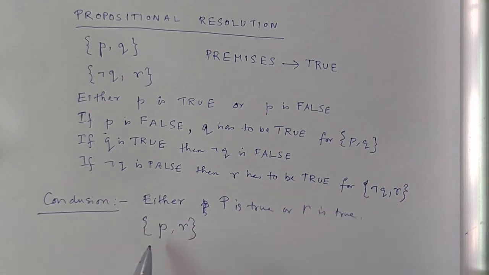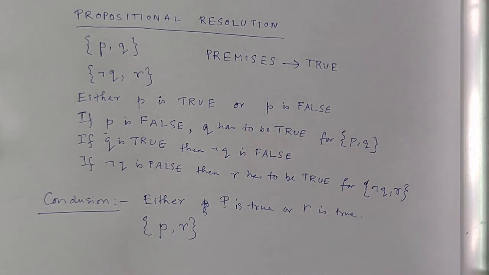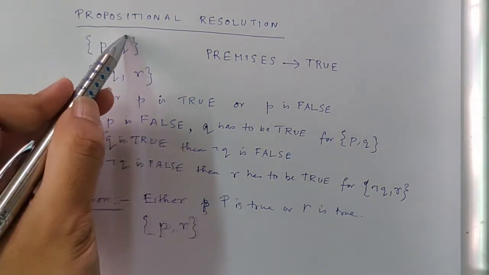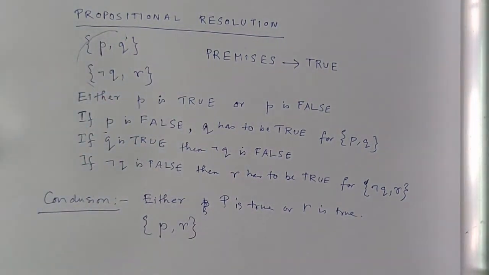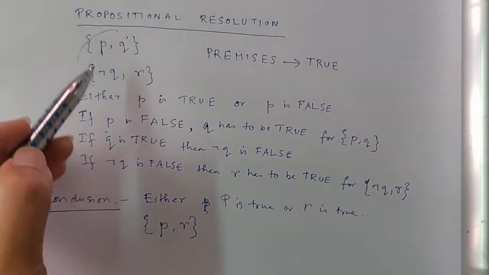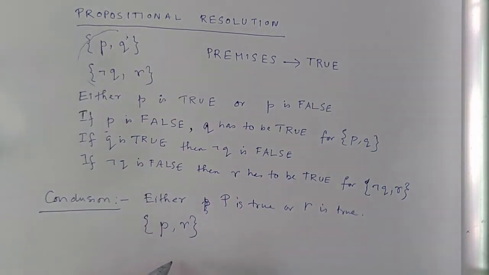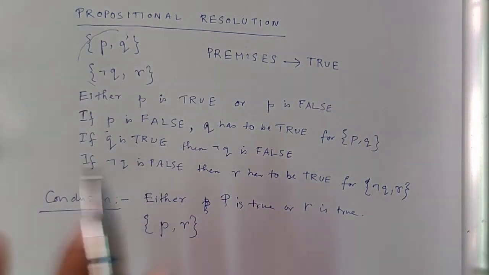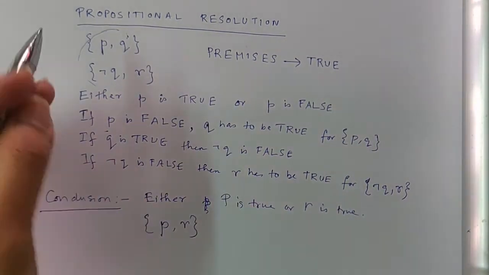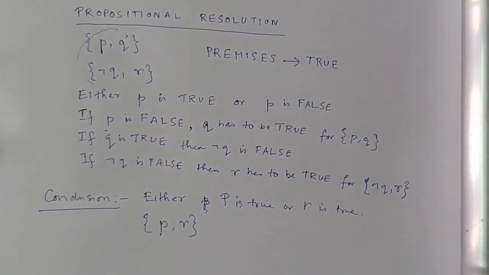This has to be true if these are my premises, right? So if this is my premise, this cannot go false. So this is a valid conclusion from this premise.